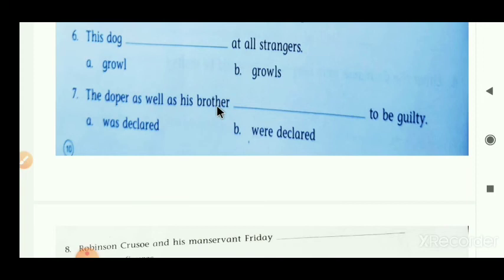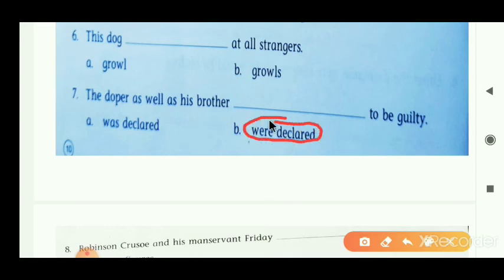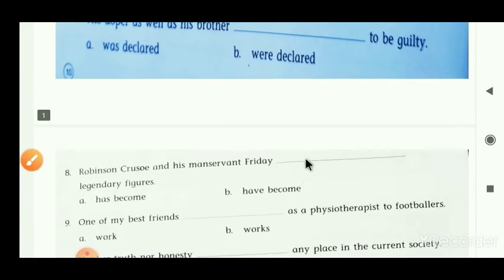So according to that plural subject we have to put the verb. So here were declared is a plural verb. So what do we have to put here? The correct answer is were declared. Were declared is the correct answer here. So the finalized sentence becomes: The dropper as well as his brother were declared to be guilty. Understand? Now next sentence we have to understand.